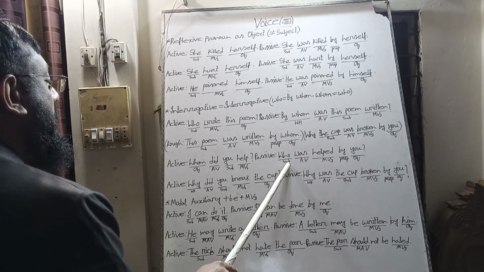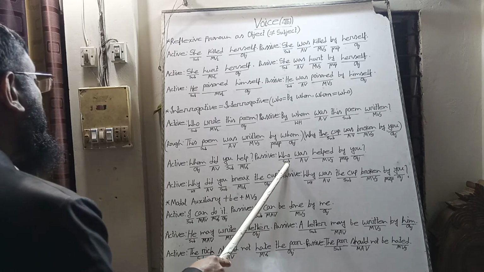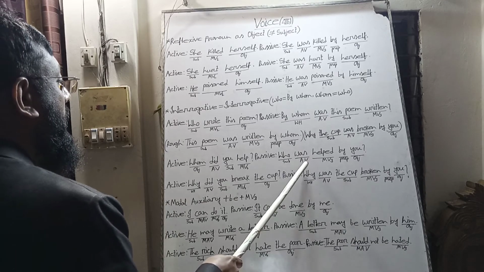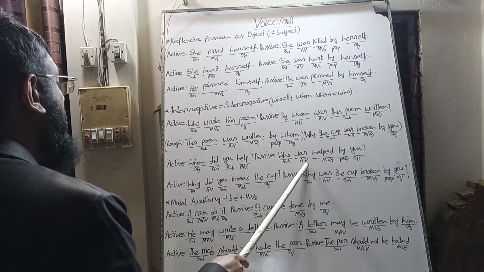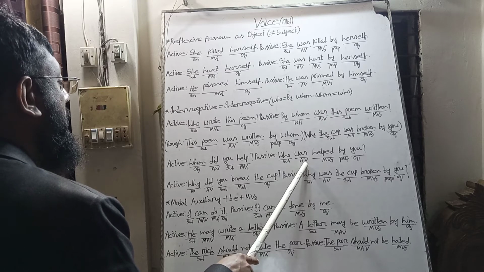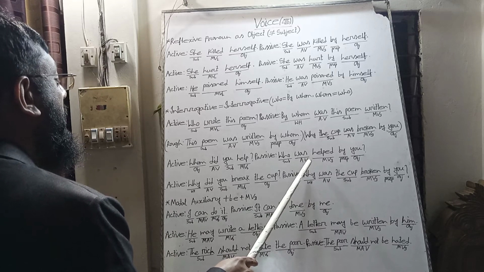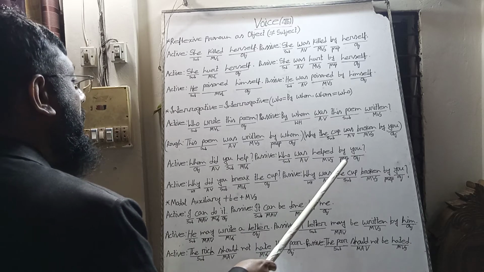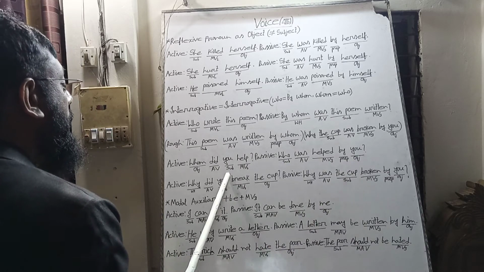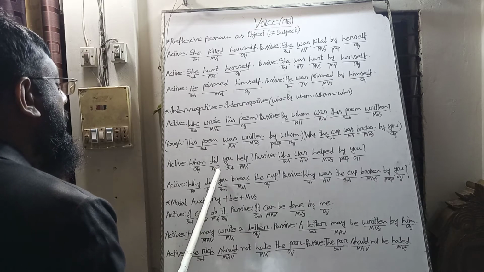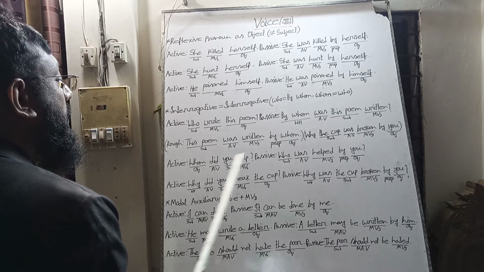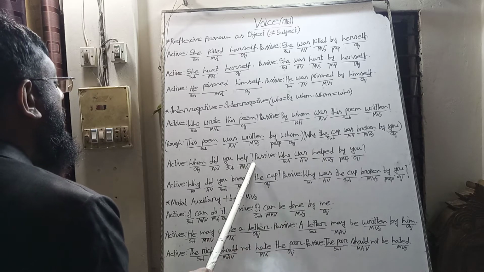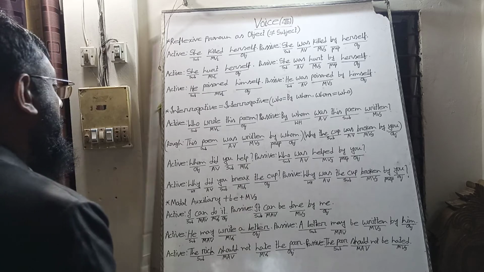"Whom", the subject. "Who", the subject will be the object of the main verb, and there is "was", the be verb as auxiliary verb. So it is past indefinite tense. So we will bring "did" as auxiliary verb instead of "was", and then the object will be the subject, "you", and we know after do, does, did, we will use the base form of the main verb. At last we will use a note of interrogation.